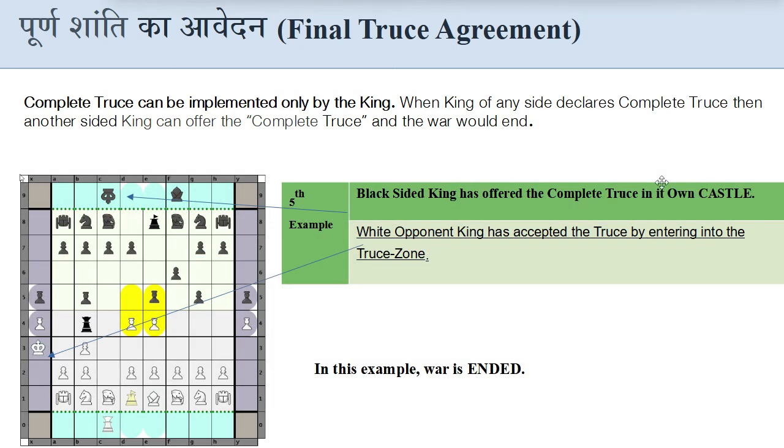This is the fifth example of final truce agreement. You will see the black-sided king has offered the complete truce in its own castle. Similarly, the white opponent king has also accepted the truce by entering into the truce zone. Hence, both the kings have agreed to end the war and the war gets ended.